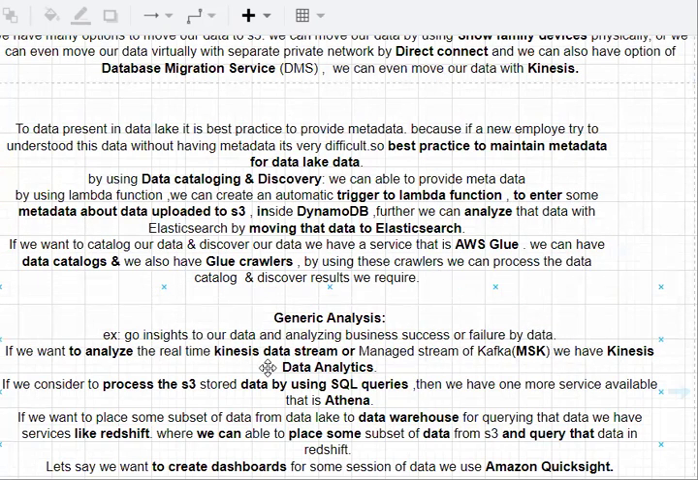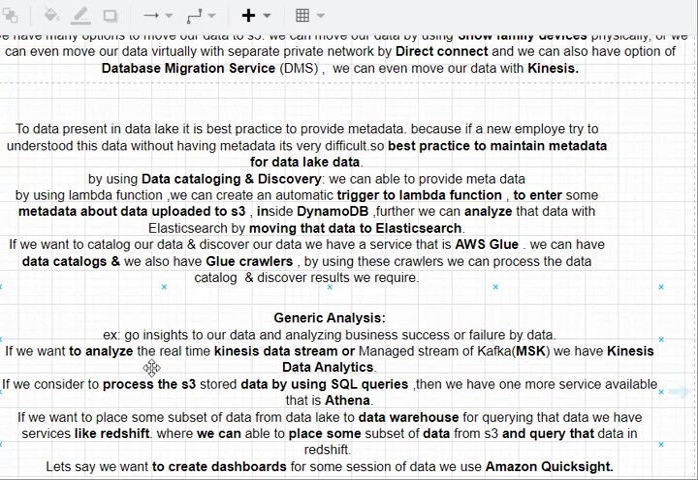In order to do that, if we want to analyze real-time data like Kinesis data streams or MSK, that is Managed Streaming for Kafka, then we have Kinesis Data Analytics. By using this service, you can analyze the data.